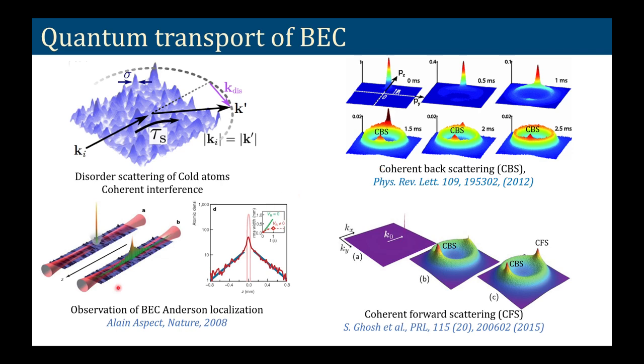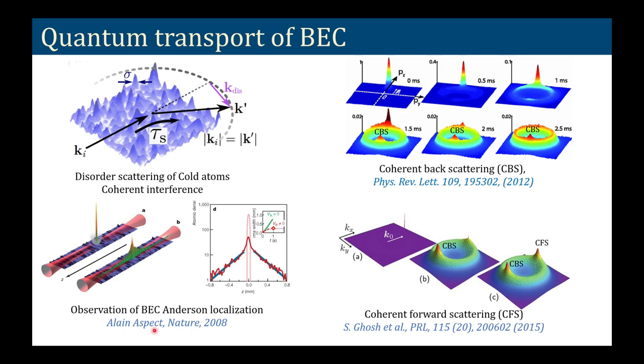Not only that, they also observed what is called the Anderson localization. Because of these quantum interference effects, if the interference effects are very strong, then what happens is that if we start with the atomic cloud, which is localized at a certain point, then with time it will expand due to the diffusion. It will expand in space, but after a certain time the expansion gets stopped, and this natural stopping of the expansion or the diffusion is called the Anderson localization.